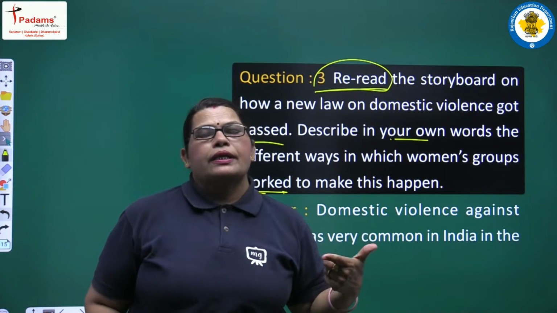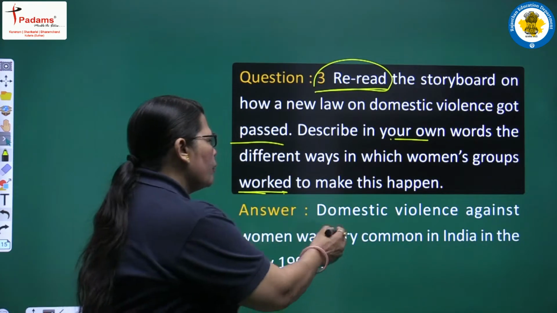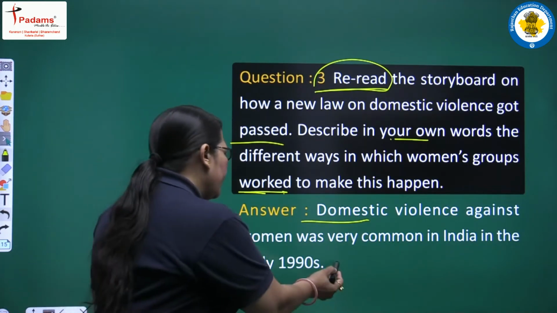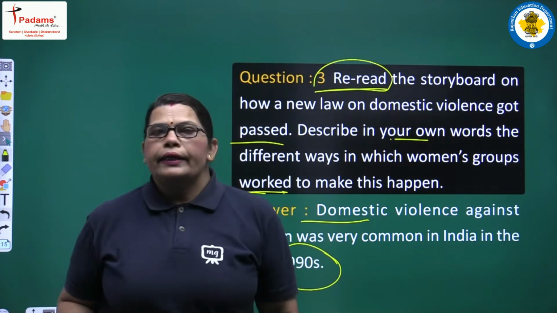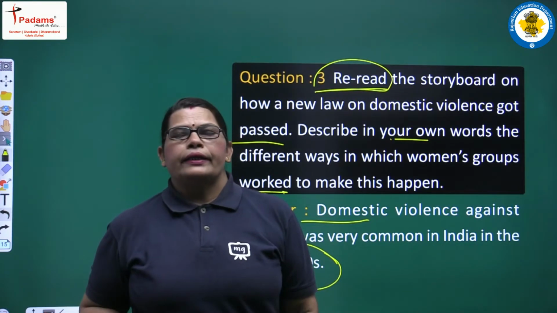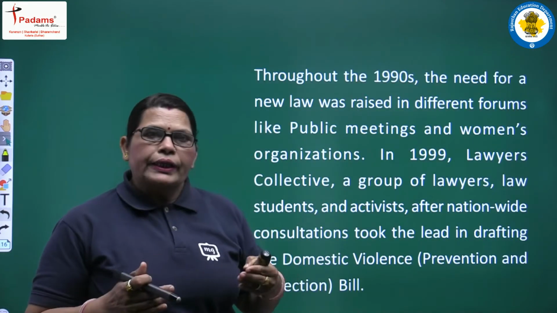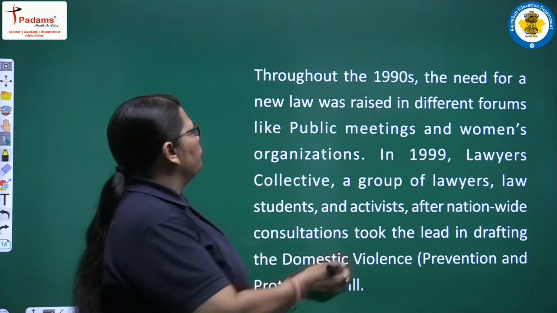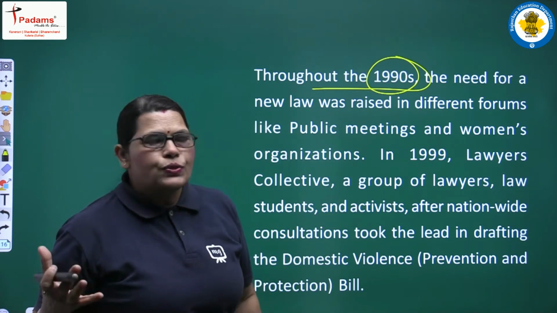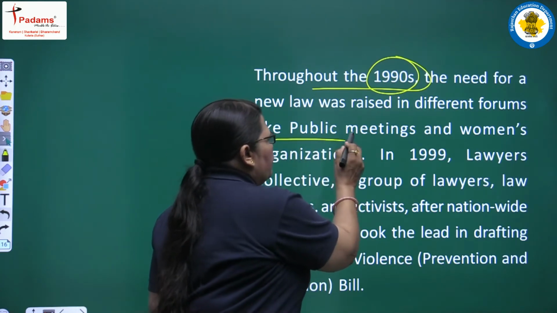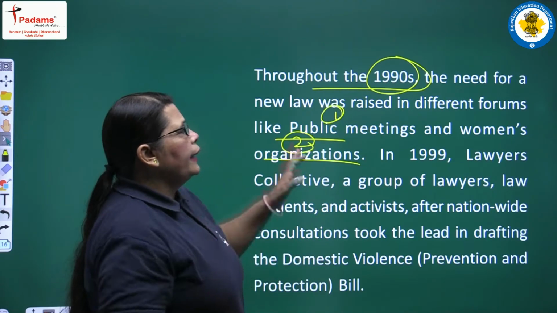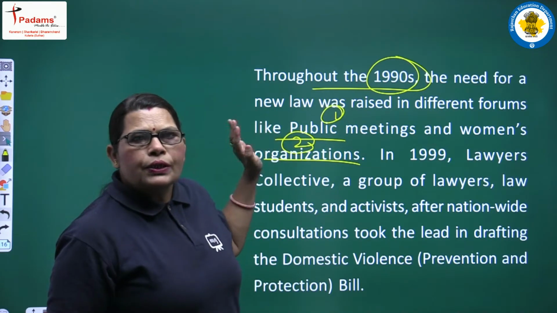So, we will describe the situation here. Domestic violence against women was very common in India in the early 1990s. What happened in the early 1990s, students? First we will write that one and after that we will interpret it. Throughout the 1990s, the need for a new law was raised in different forums like public meetings and women's organizations. They raised the demand for this new law.